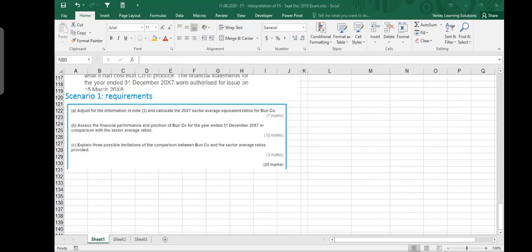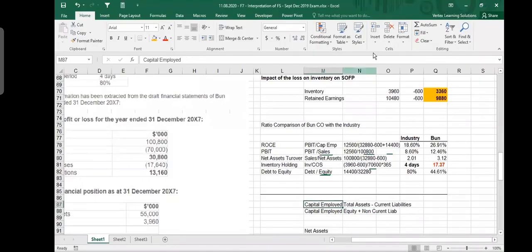Okay. See here, if there is any confusion about this net asset thing, let me explain. In one of the ratios, we use capital employed. In one ratio, we use net assets. So please understand the difference between capital employed and net assets. Capital employed means total assets minus current liabilities. So total asset side minus the current liability. That is called capital employed.